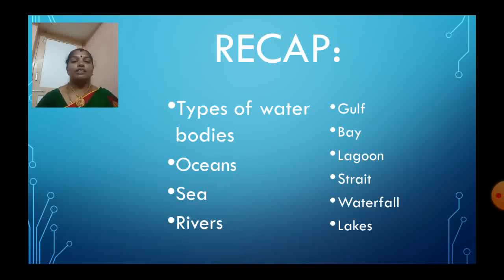Shall we recall what we have learned today? We have learned so many types of water bodies. They are oceans, seas, rivers, gulf, bay, lagoon, strait, waterfall, lakes.